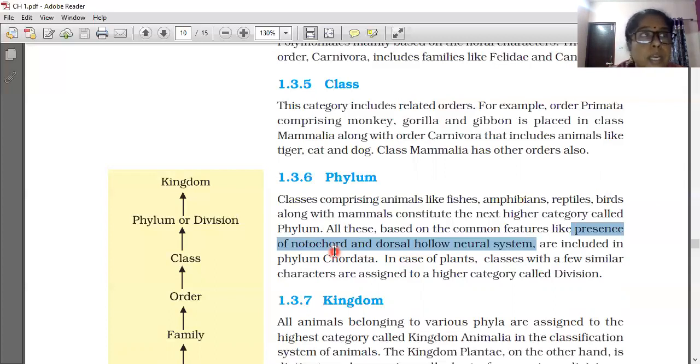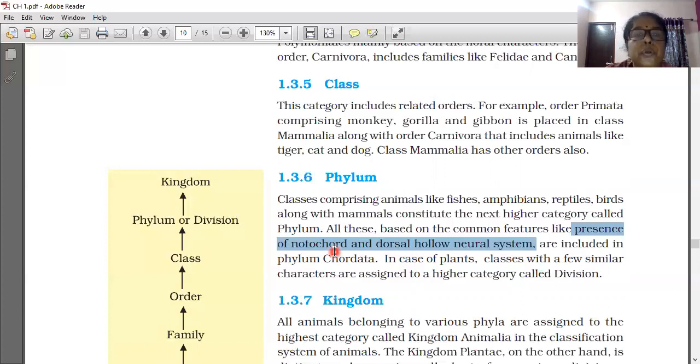We have the presence of notochord. Notochord is the primitive structure of vertebral column. In some organisms, this notochord will be converted into vertebral column. In some organisms, notochord will persist like that. We will be learning that in the next chapter, plant and animal classification. Now you have to know that two common characters are there for the phylum Chordata.